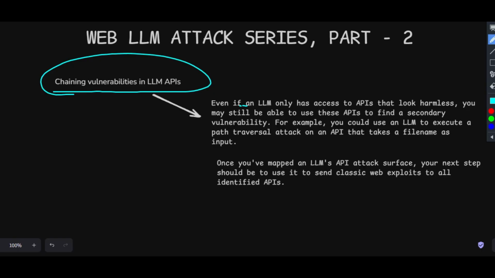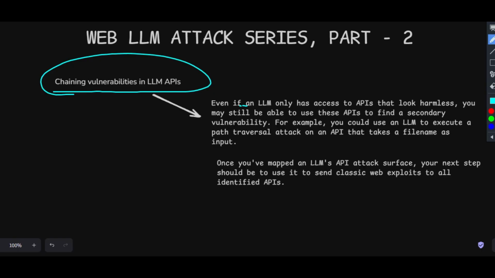For example, you could use the LLM to execute a path traversal attack on the API, or a remote code execution attack that can pull a file or delete a file from its database. Once you've mapped out the LLM API attack surface, your next step should be to send classic web exploits to all identified APIs.